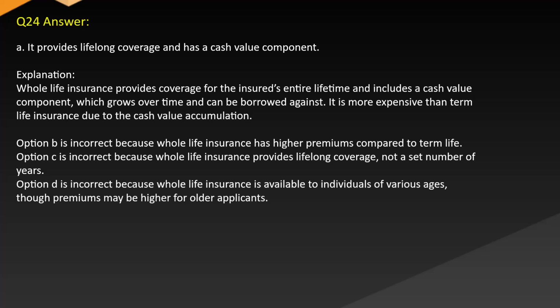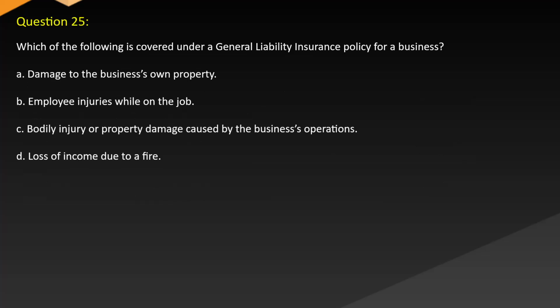Option B is incorrect because whole life insurance has higher premiums compared to term life. Option C is incorrect because whole life insurance provides lifelong coverage, not a set number of years. Option D is incorrect because whole life insurance is available to individuals of various ages, though premiums may be higher for older applicants. Question 25.